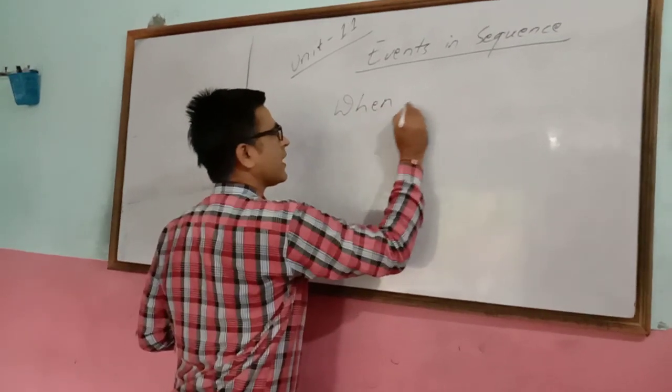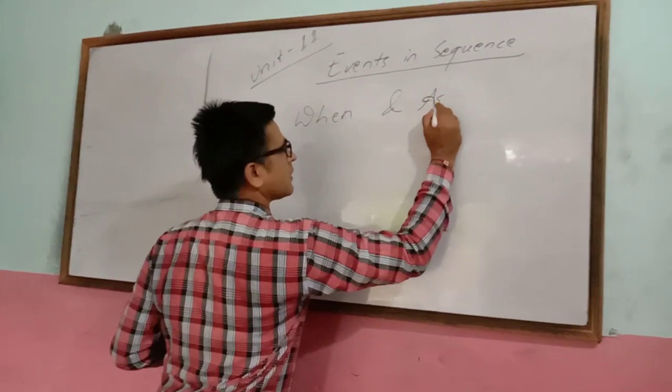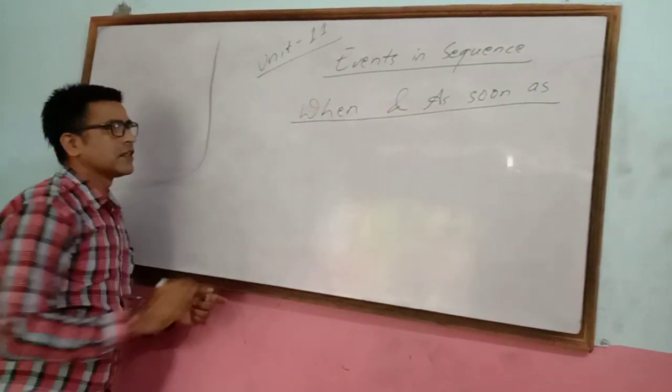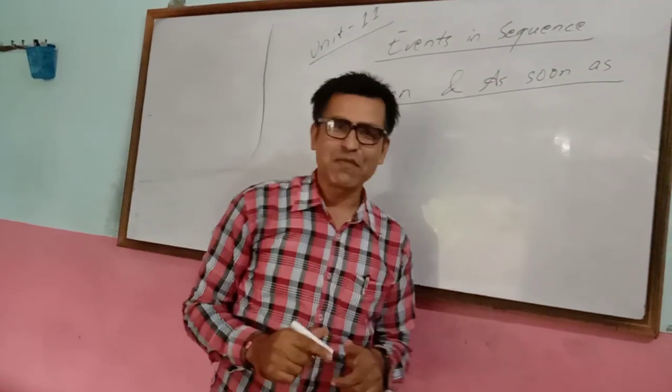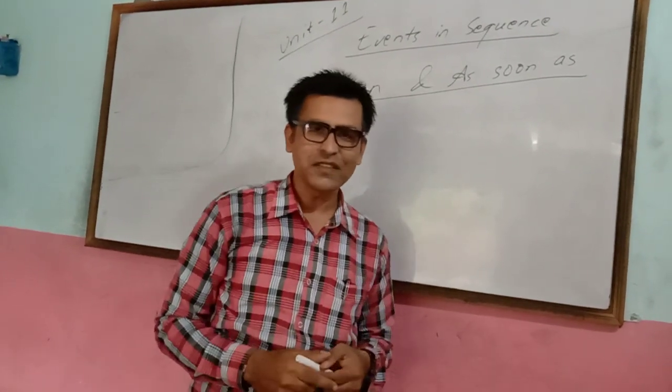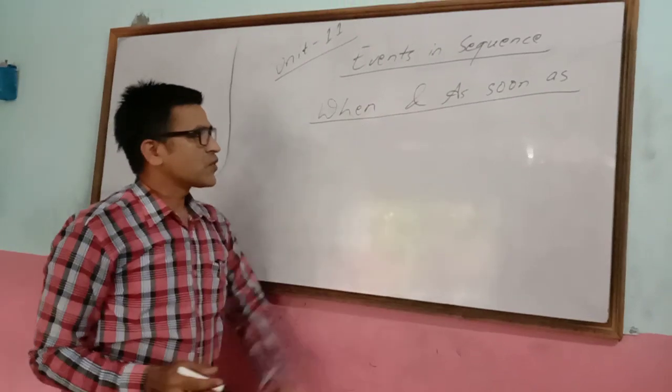Remember, the use of when and as soon as. This is one of the most important grammar chapters that is frequently asked in the board examination.